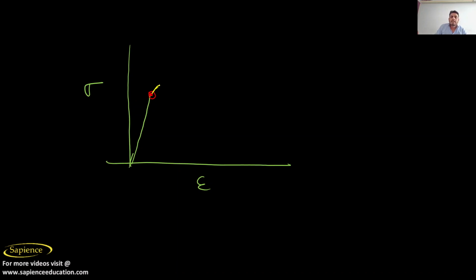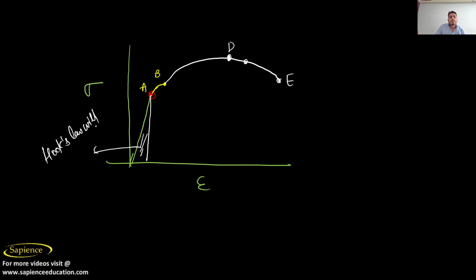After this there is the elastic property. Suppose this is your A, this is your B, and after this it will curve like this. Suppose this is your ultimate tensile strength, point D, and this is your fracture point E. So this is your Hooke's law zone. Hooke's law will be followed.